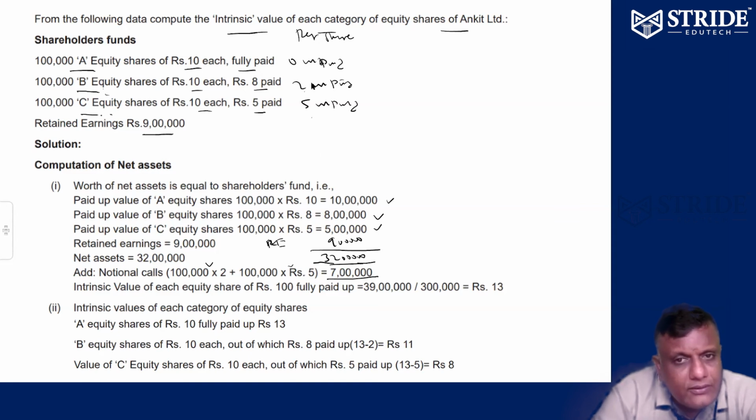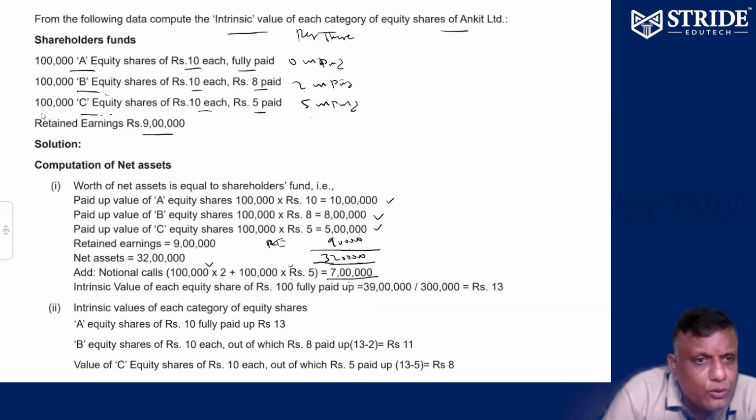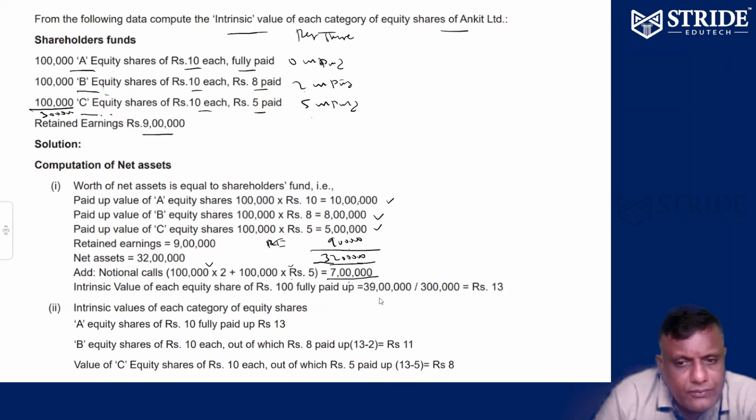Unpaid calls: 0 unpaid, 2 unpaid, 1 lakh into 2, 2 lakhs. 5 unpaid, 1 lakh into 5, 5 lakhs. So 2 lakhs plus 5 lakhs, 7 lakhs unpaid. Add paid up value, reserves plus unpaid calls. 39 lakhs. How many shareholders overall? 3 lakh shares. So 39 lakhs by 3 lakhs, that is equal to rupees 13. Intrinsic value of each equity share is rupees 13.